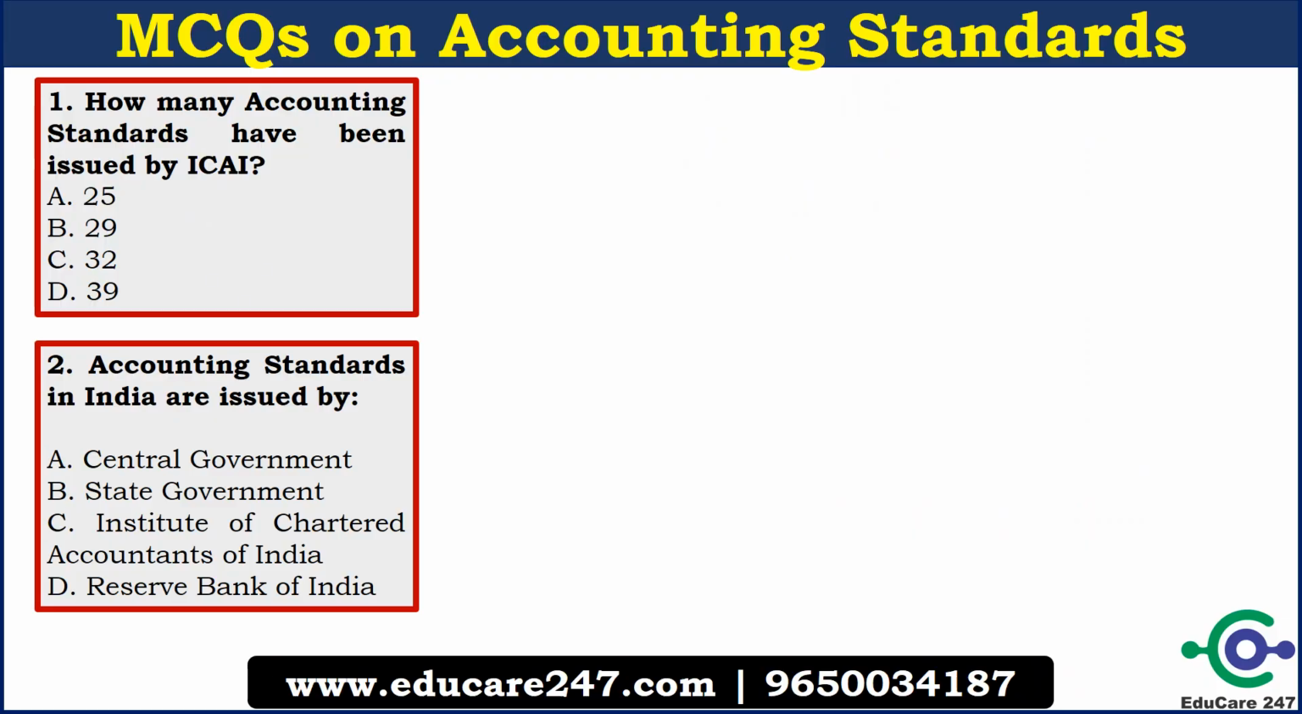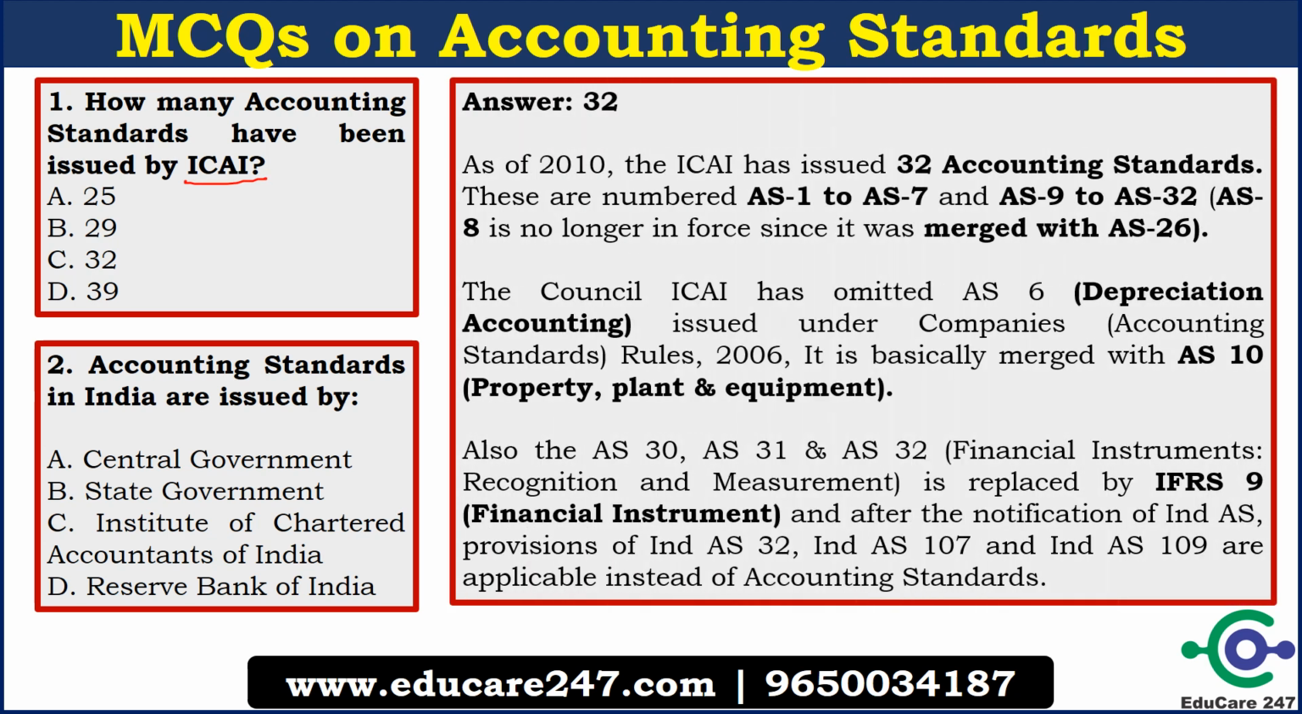The first question is, how many accounting standards have been issued by ICAI? The answer is 32. The second question is, accounting standards in India are issued by? The answer is C, Institute of Chartered Accountants of India. 32 accounting standards have been issued by ICAI.